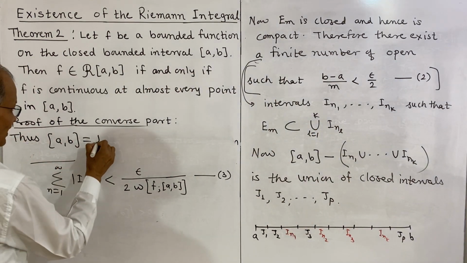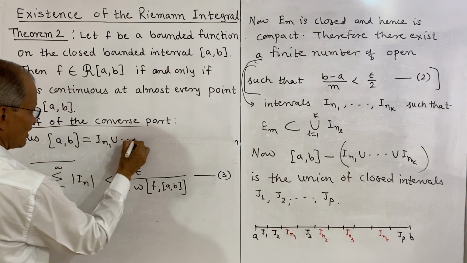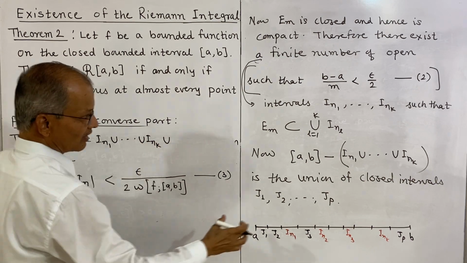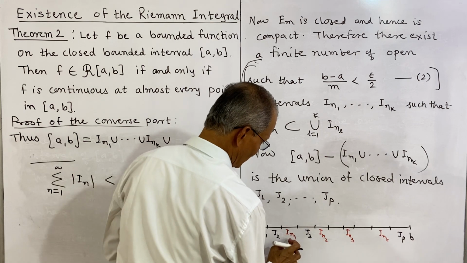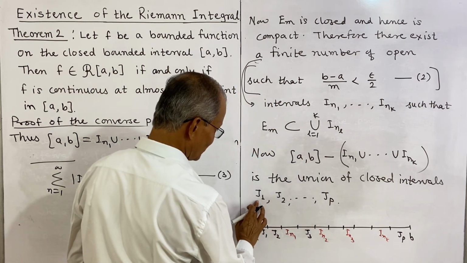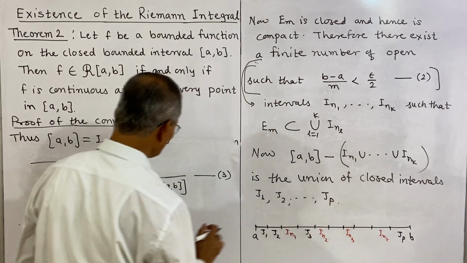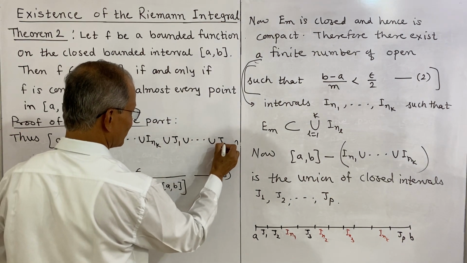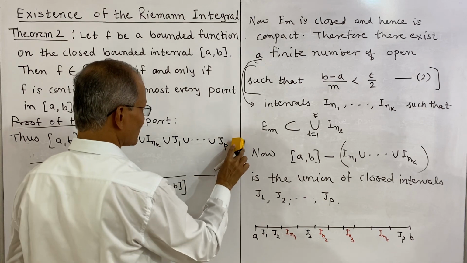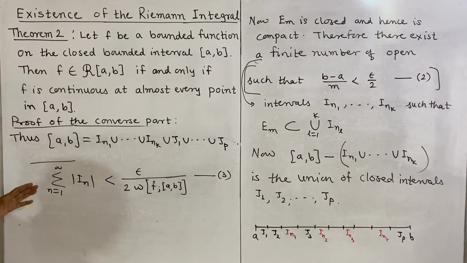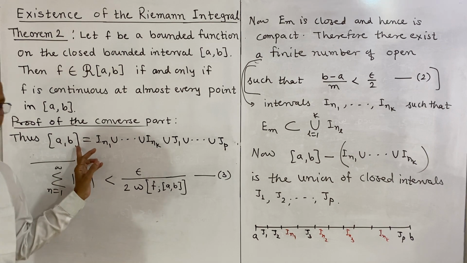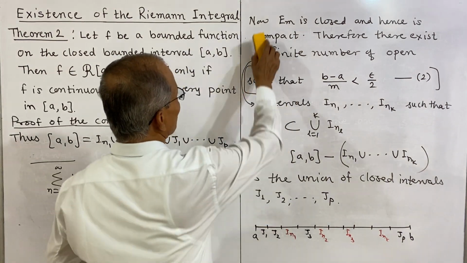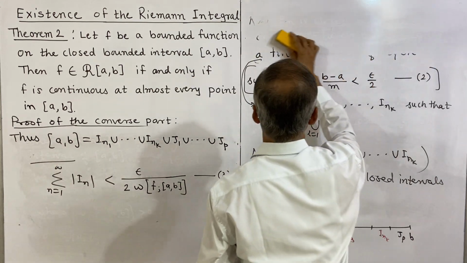So this is in1 union up to ink, union j1 union up to jp. So this is the division into component intervals of the closed interval a to b. Now further we shall consider these intervals ji.